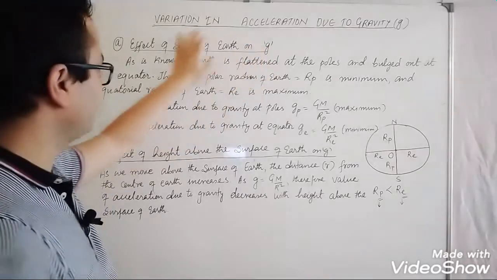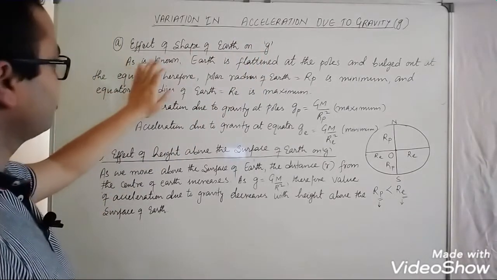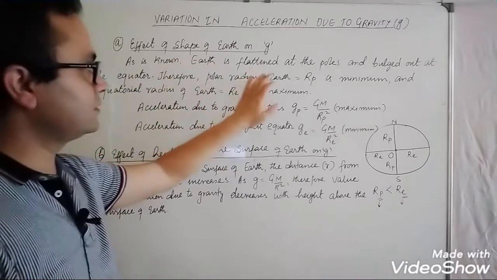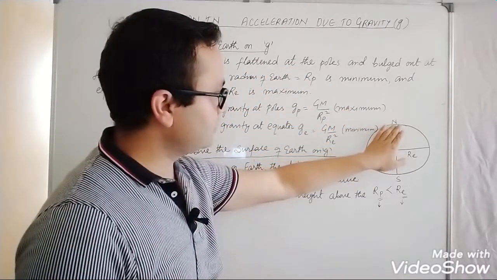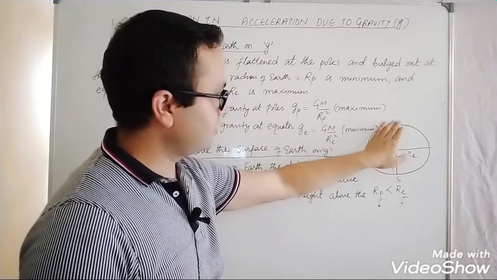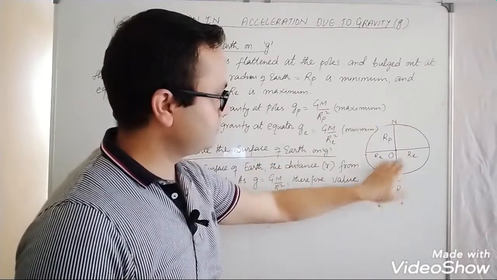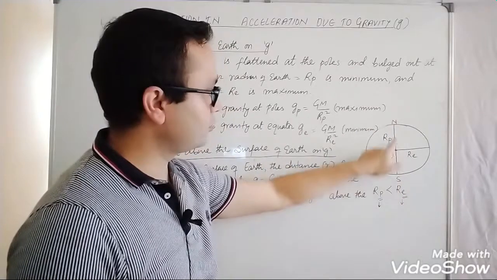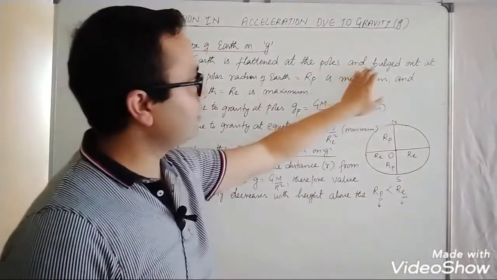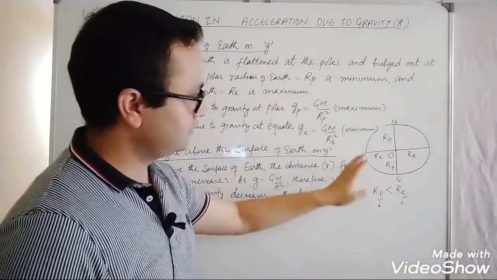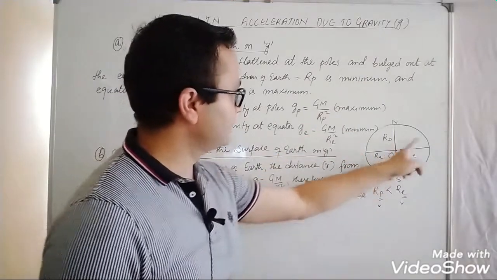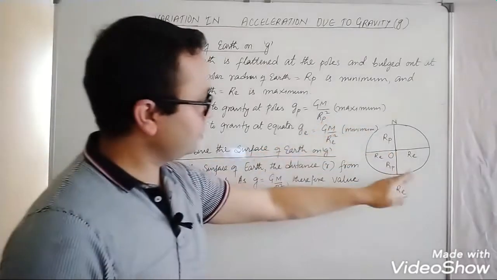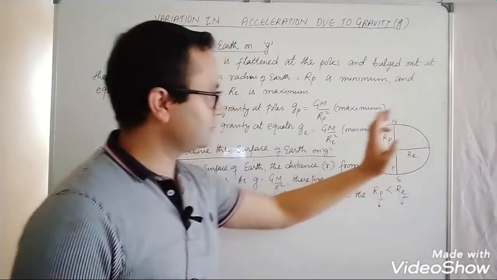This is case 1. As is known, earth is flattened at the pole. I already told you that the earth is flattened at the pole, there is North Pole and South Pole, and bulges out at the equator.